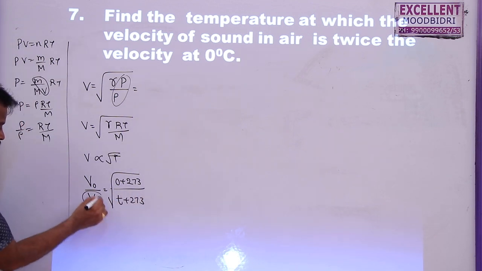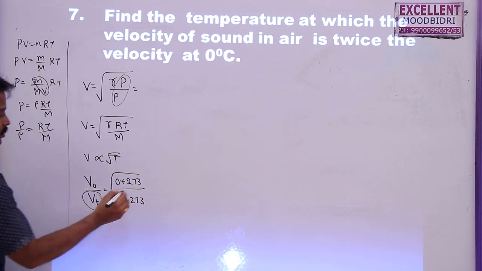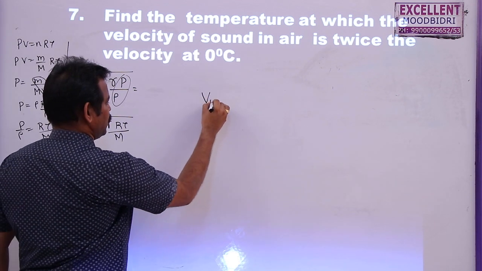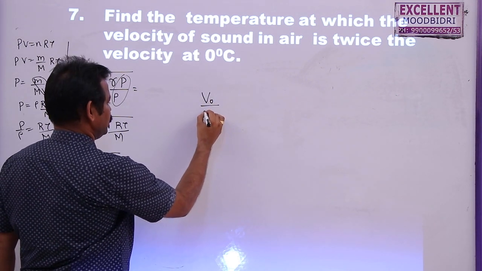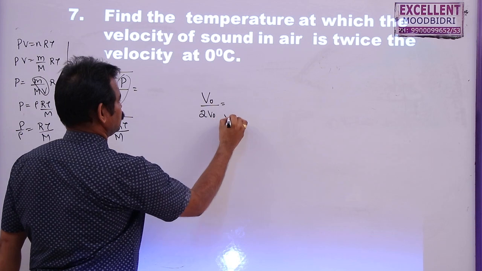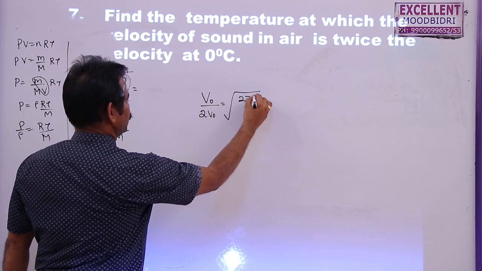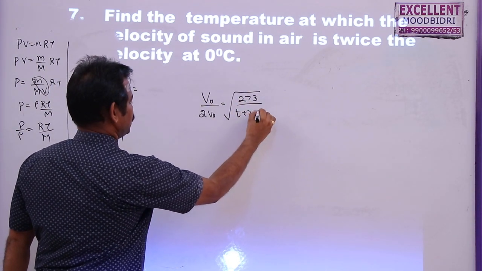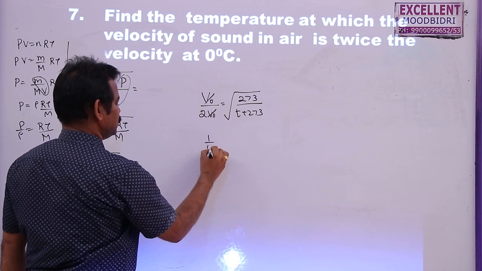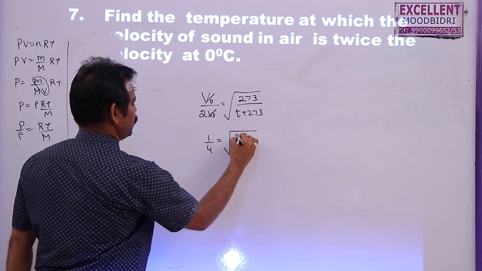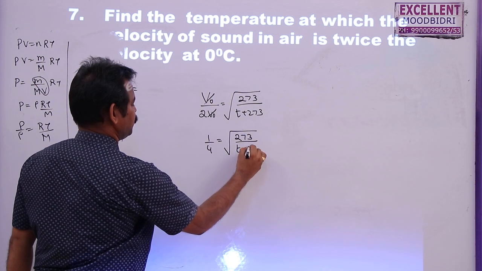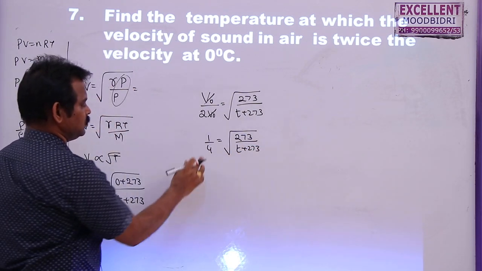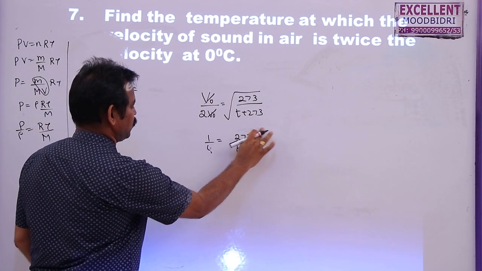But this velocity is twice the velocity at 0 degrees. So we can write V naught by Vt, which is V naught by 2 V naught, is equal to root over 273 by T plus 273. This V naught gets cancelled. So 1 by 4 is equal to 273 by T plus 273, so the square root will not be there.